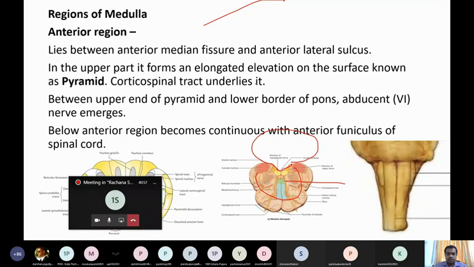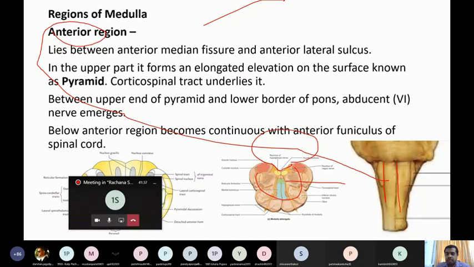Now the regions of the medulla. We saw the same thing: three regions, the anterior region, lateral region, and posterior region. So first we'll see the anterior region. It lies between the anterior median fissure and the anterolateral sulcus. Clear? So you can see here this part. We saw the anterior median fissure, and this is the anterolateral sulcus. The area between the anterior median fissure and the anterolateral sulcus is known as the anterior region.